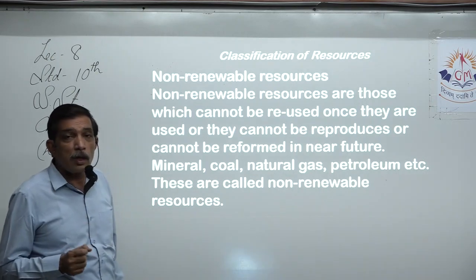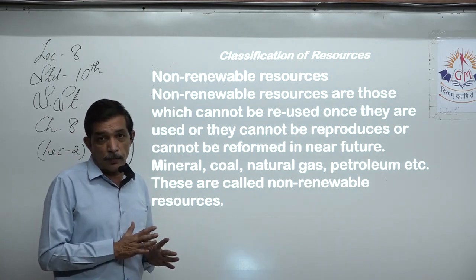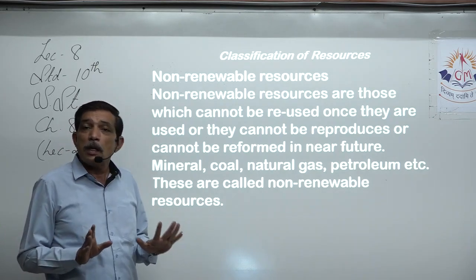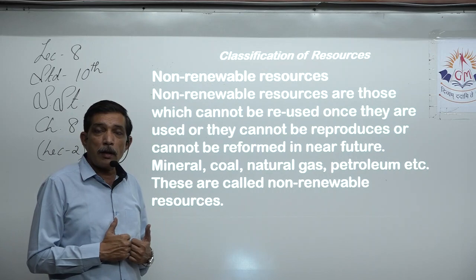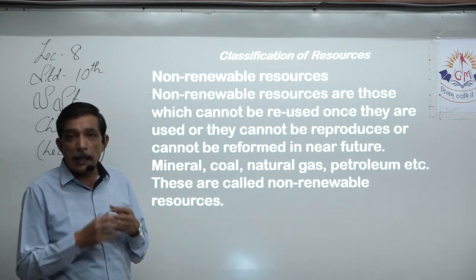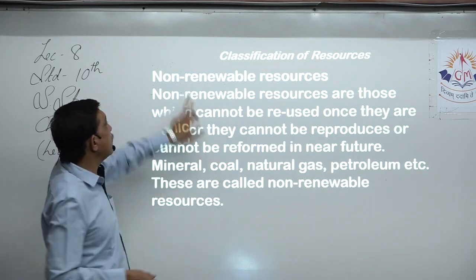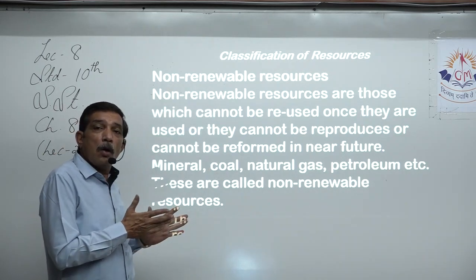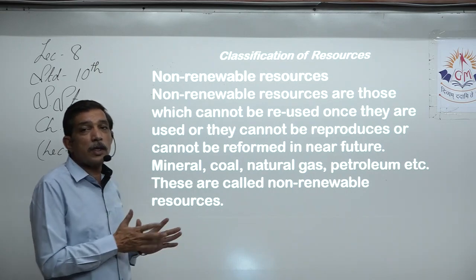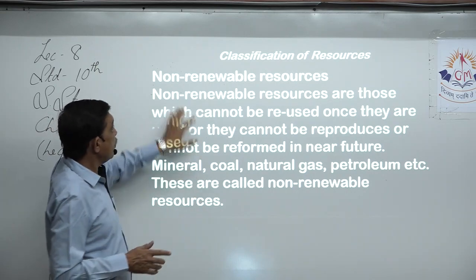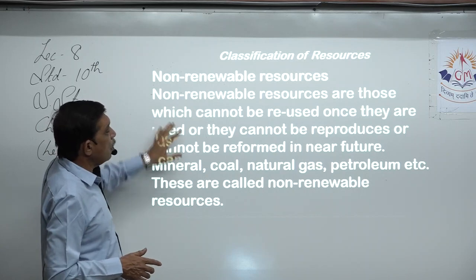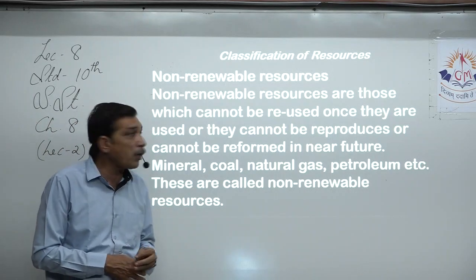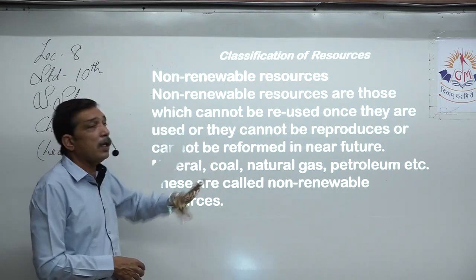Now we come to non-renewable resources. What is a non-renewable resource? Once we use it and the source is depleted completely, it can no more be generated. Then it is completely exhausted, we cannot renew it, and that is why we call it non-renewable, or exhaustible resources. Non-renewable resources are those which cannot be reused once they are used, or cannot be reproduced or reformed in the near future.